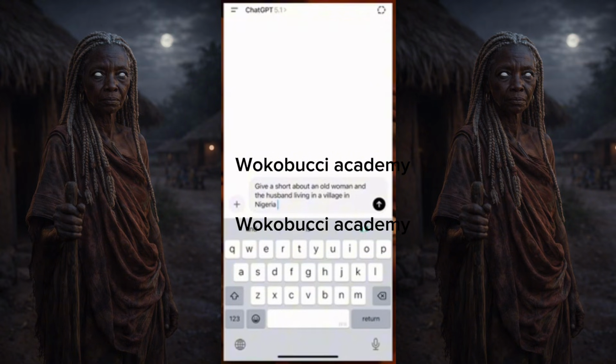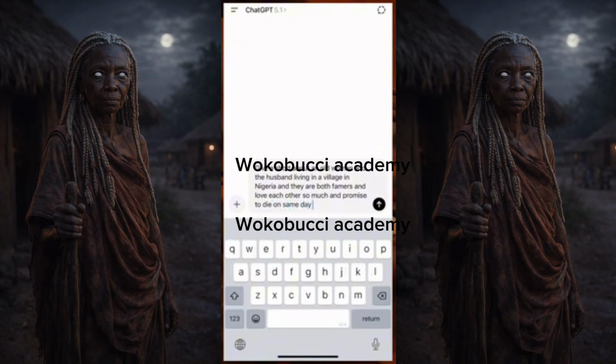Okay, and they are both farmers and love each other so much, and promise to die on same day.